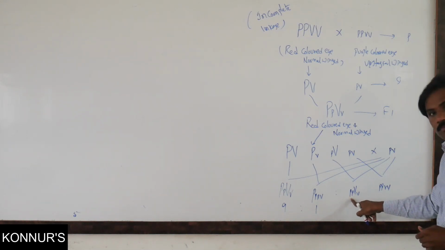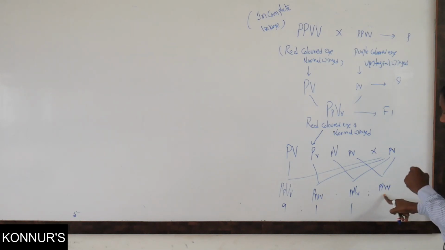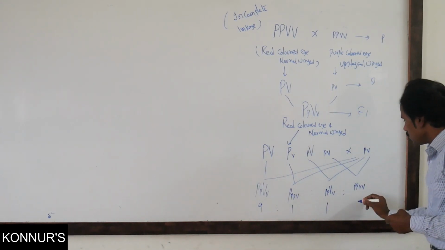Purple color eye with normal wing, 1%. Here purple color eye and vestigial wing, that is 8.